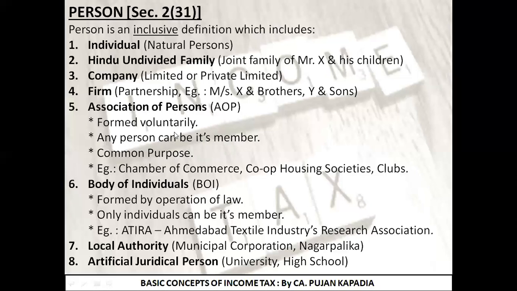So basically there are 3 identifiable criteria of what AOP is all about. First, it should be formed voluntarily, that is, there should be no compulsion in law for its formation. Second, anyone can be its member. There can be a partnership firm, there can be a company, there can be a HUF, any person. And third, there should be a common purpose, a common goal for which AOP is formed. There are certain examples that I have written over here. Chamber of Commerce, you might be aware about this thing, fine.